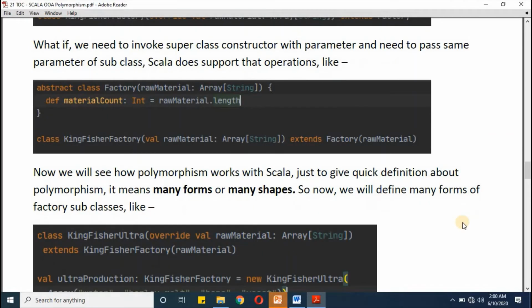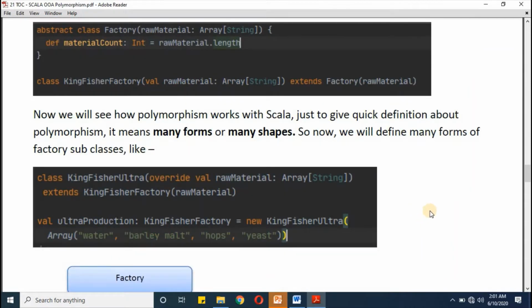So before going into the practical for polymorphism, we should understand the definition. Polymorphism basically means many forms or many shapes. So now we will define many forms of factory subclasses like I'm doing here. I'm defining another class called Kingfisher Ultra, and our previous class was Kingfisher Factory. Here also, just like Kingfisher Factory, I'm overriding the same val raw material of type array of string. And then I'm passing the arguments for this class constructor.